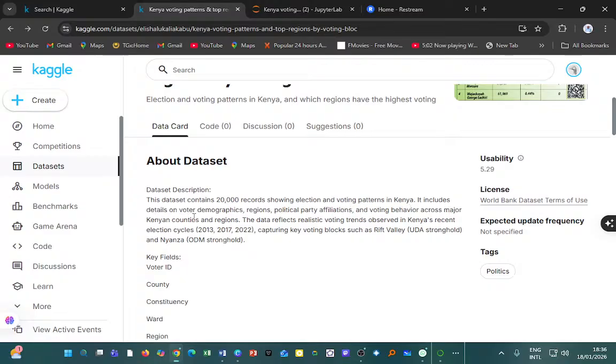It includes details on voter demographics, regions, political party affiliations, and voting behavior across major Kenyan counties and regions. The data reflects realistic voting trends observed in Kenya's recent election cycles, that was 2013, 2017, and 2022, capturing key voting blocks such as Rift Valley, which was perceived to be a UDA stronghold, and Nyanza, which was perceived to be an ODM stronghold.